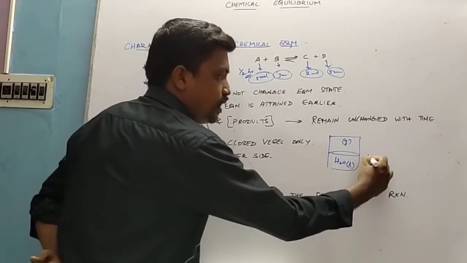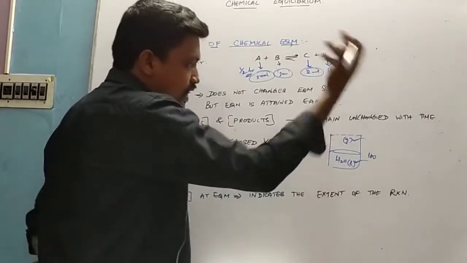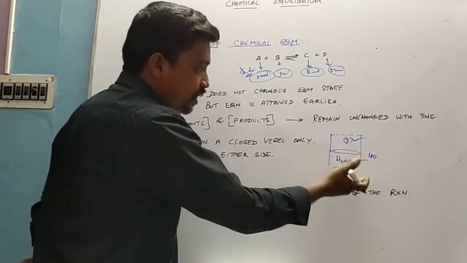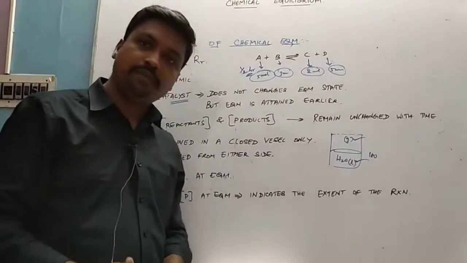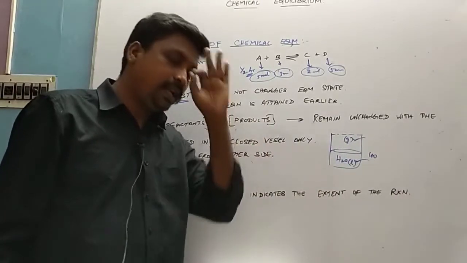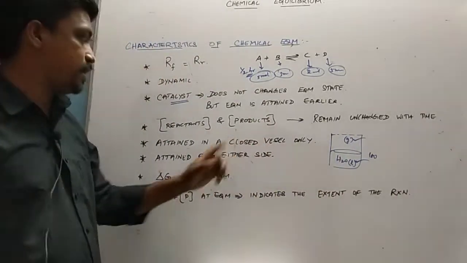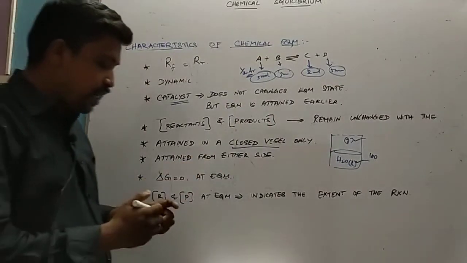So at 100 degrees Celsius, if we kept this in open condition, what will happen? The gas will keep escaping as we heat, and the liquid water will all be converted into gas and escape to the atmosphere. Equilibrium cannot be attained in an open vessel. It is attained only in a closed vessel. Very good. Then equilibrium can be attained from either side.